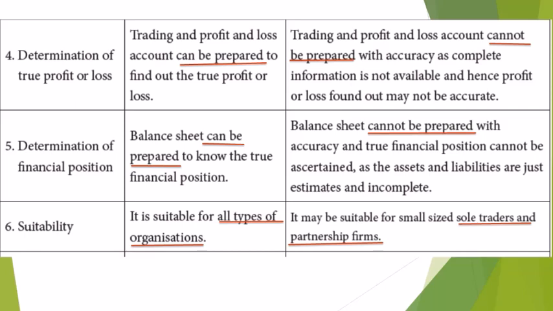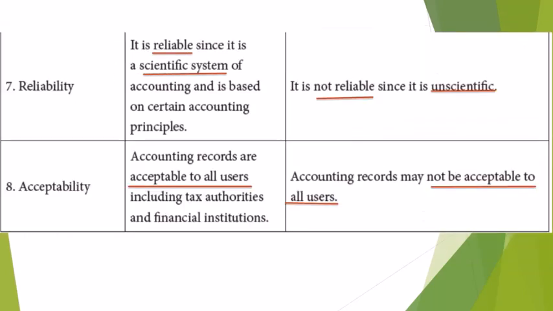The fifth is determination of financial position. In double entry system, we prepare a balance sheet which will show the true financial position, whereas in incomplete records we will not be able to prepare a balance sheet and find the true financial position. When you talk about suitability, double entry is suitable for all types of organizations, whereas incomplete records are suitable only for sole traders and partnership firms. The seventh distinction is reliability.